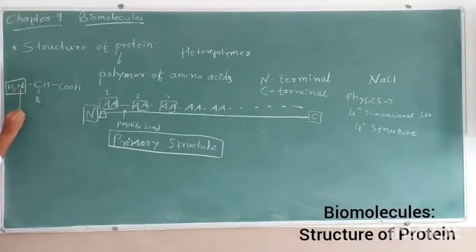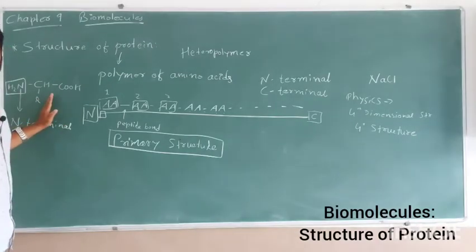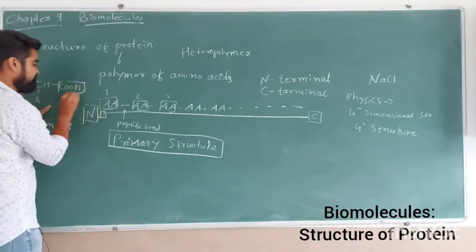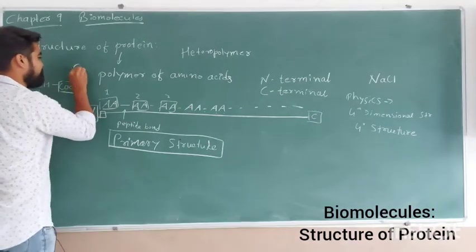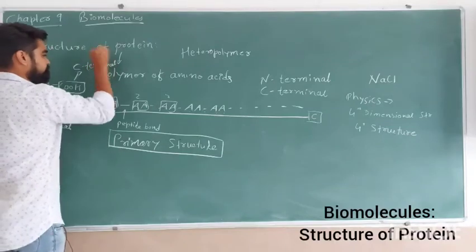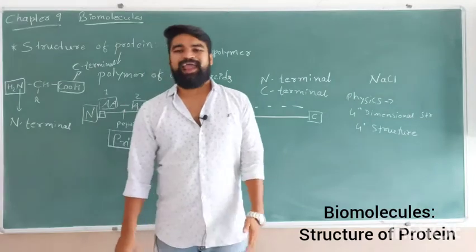That's why it is called the N-terminal. And now imagine this is the last amino acid, and the rightmost portion has the COOH group, from the C, that's why it is called the C-terminal. Now you can get the idea why they are named C-terminal and N-terminal.